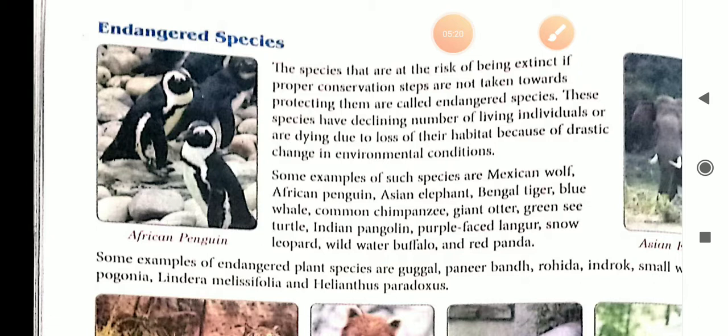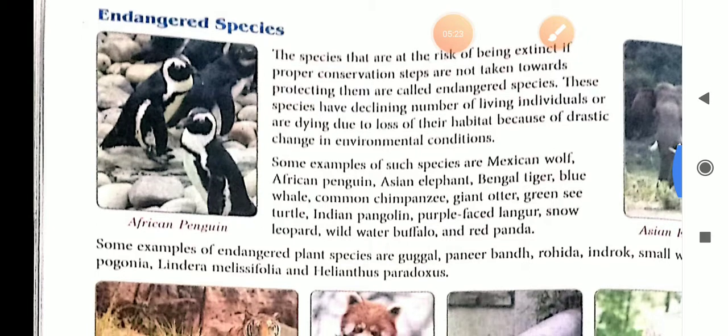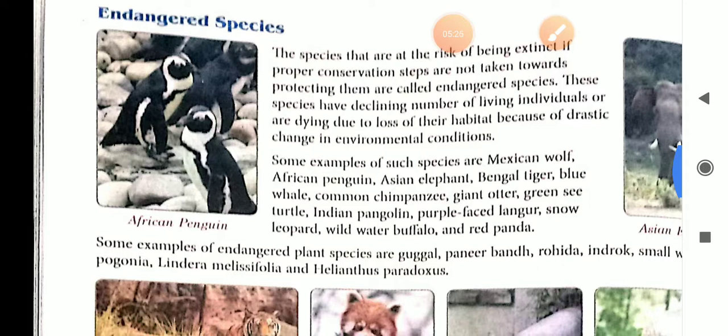These species have a declining number of living individuals or are dying due to loss of their habitat because of drastic change in environmental condition.